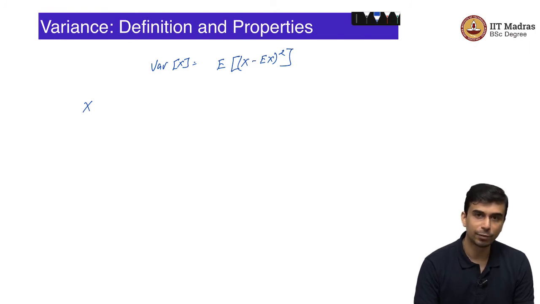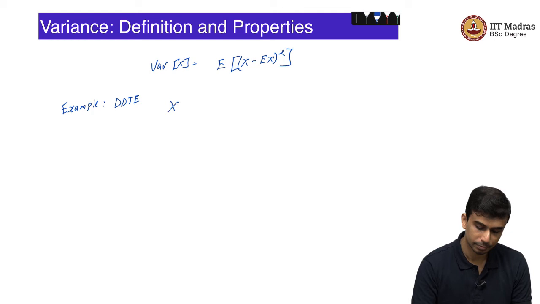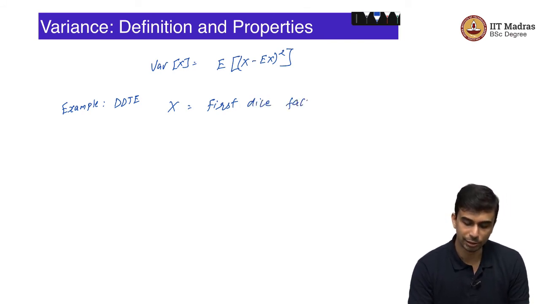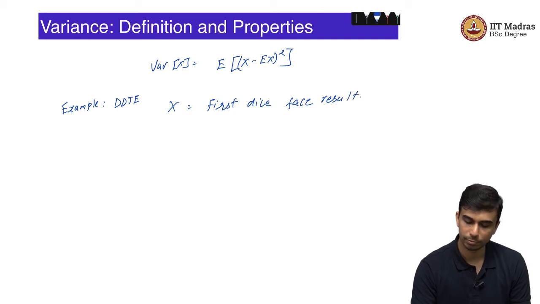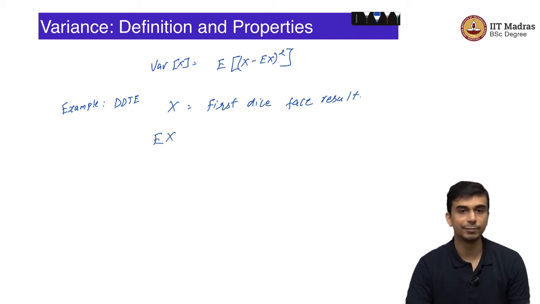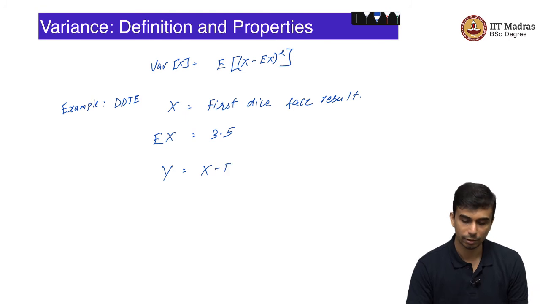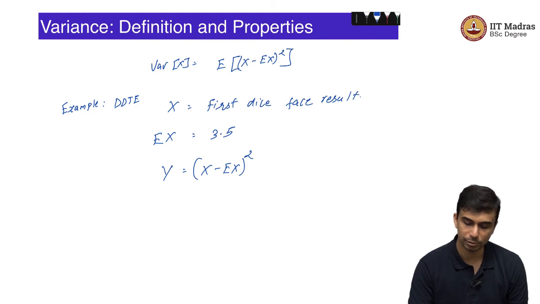Let us compute the variance for some simple examples. The example would be the double dice throw experiment. X is equal to, let us say, the first die face. What is the variance of x? Ex we know already is equal to 3.5. Now, let us call y to be equal to (x minus Ex) the whole squared.